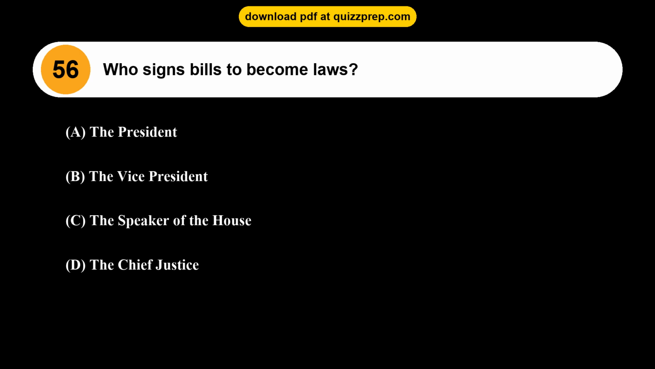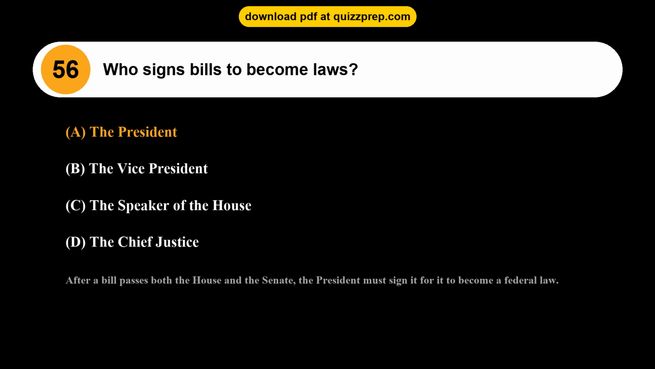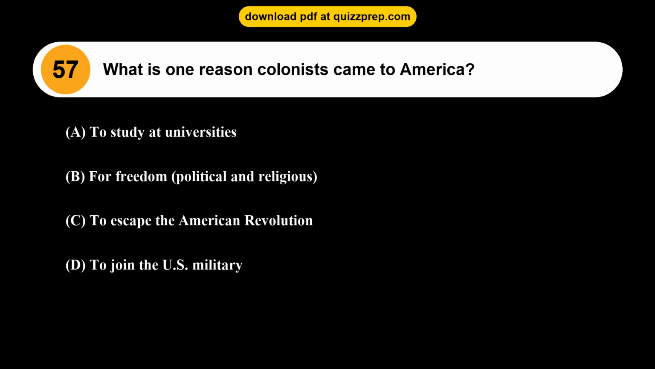Question 56. Who signs bills to become laws? Option A, the President. Option B, the Vice President. Option C, the Speaker of the House. Option D, the Chief Justice. The correct answer is option A, the President. After a bill passes both the House and the Senate, the President must sign it for it to become a federal law.